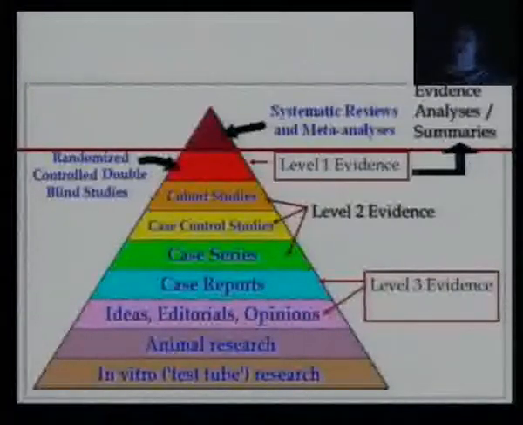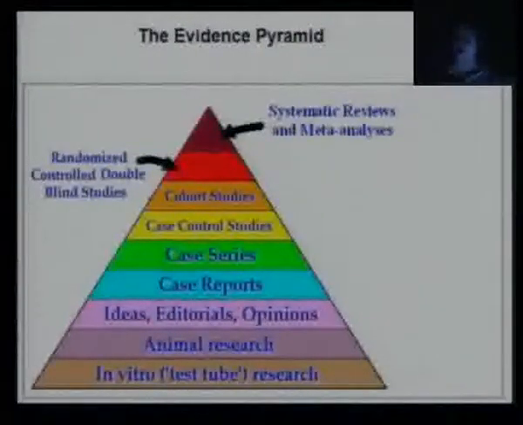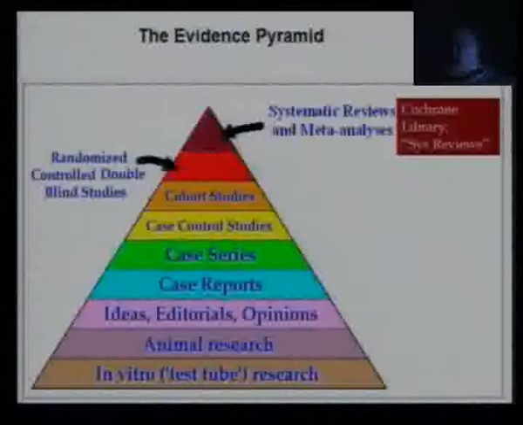So what are the information resources we go to? For systematic reviews and meta-analysis, the best resource is the Cochrane summaries. I'm using the word systematic reviews from the Cochrane library because the Cochrane library itself has 6 databases, the most important one being the Cochrane reviews. That has the best of systematic reviews.